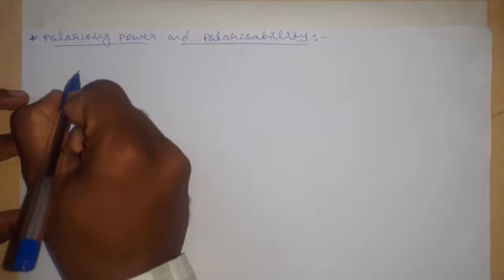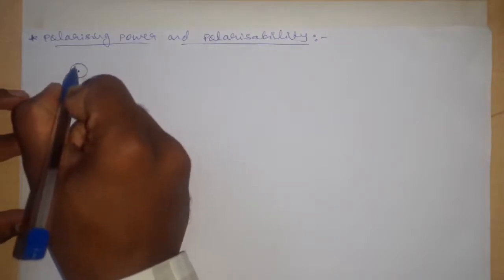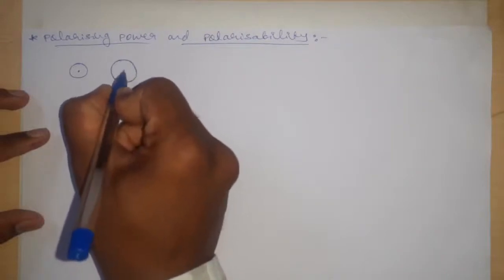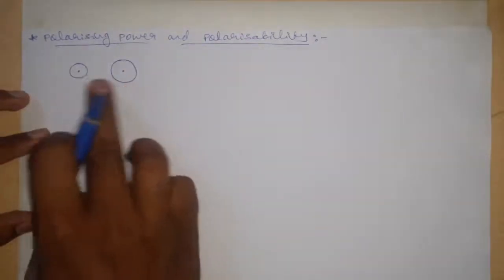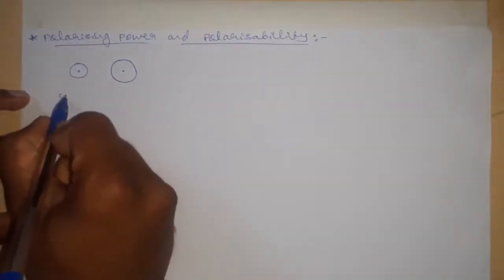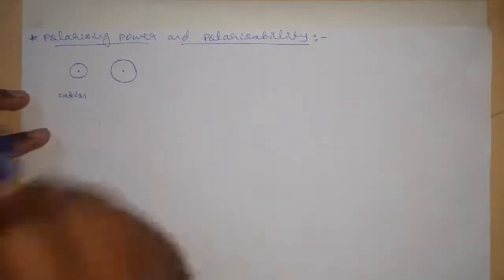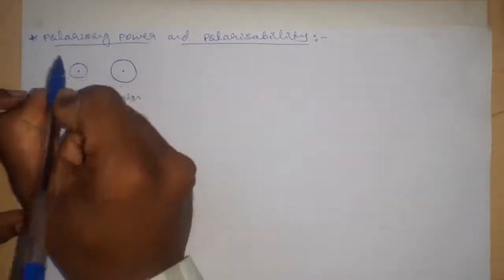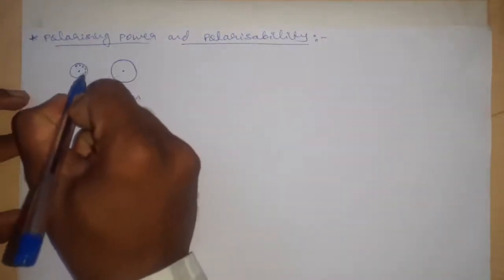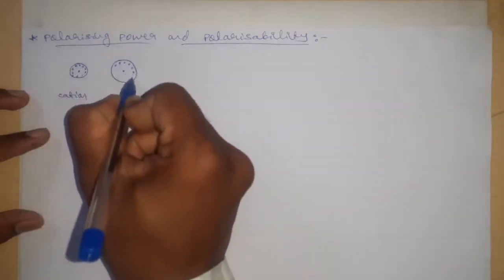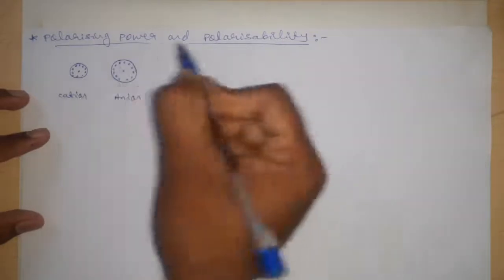Now consider two oppositely charged ions of unequal size. This is a cation, which is smaller in size, and this one is an anion. This is the nucleus, and here electrons are revolving around the nucleus in a fixed path.